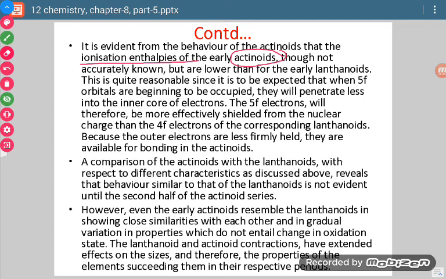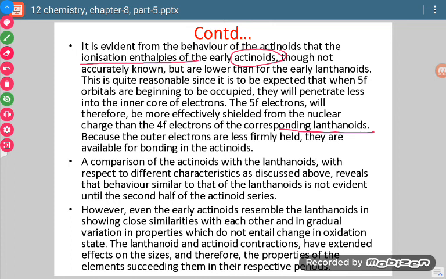So electron is to be removed from 5f, which means they will have lower values of ionization enthalpies as compared to lanthanoids. In case of lanthanoids, it is to be removed from 4f. So the ionization enthalpy for actinides will be lesser, and for lanthanoids it will be more.